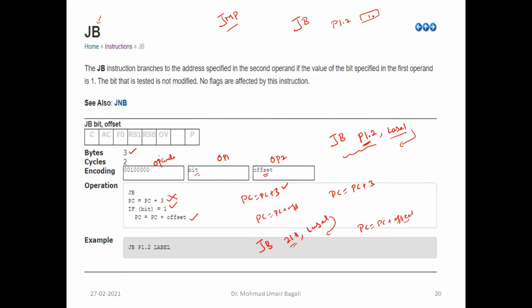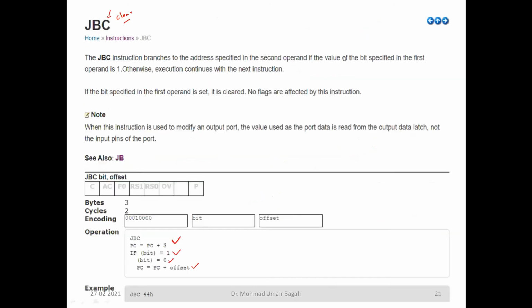Only testing. If it is 1, it will go to the offset address. If it is not 1, it will go to the immediate next instruction. But this flag is not going to be updated. It remains unchanged. But in this case, what is happening is, if I consider again JBC.